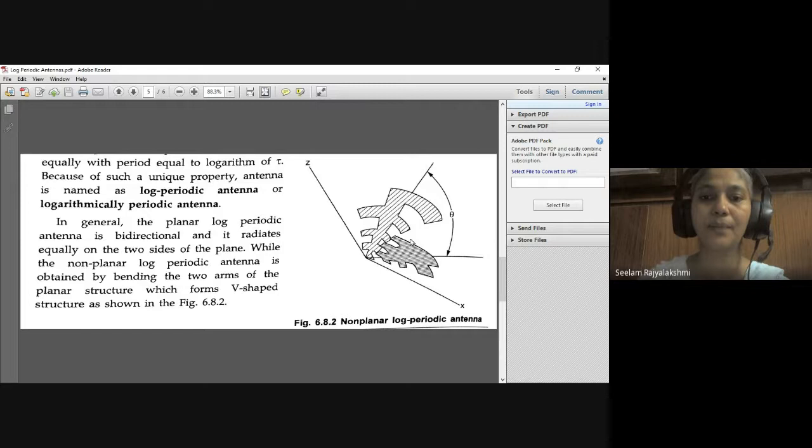Here we can observe the two arms are bending like a V shape, and the angle here is theta. We can observe the structure is bending, and this is the non-planar logarithmic antenna.